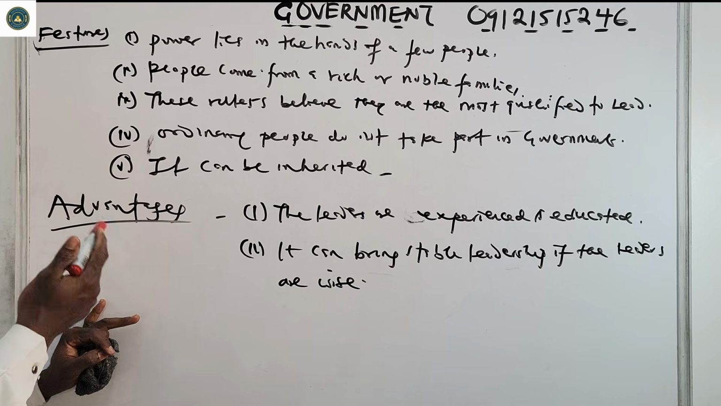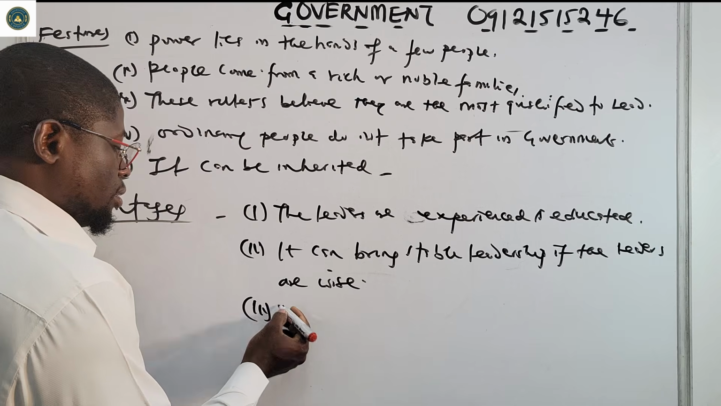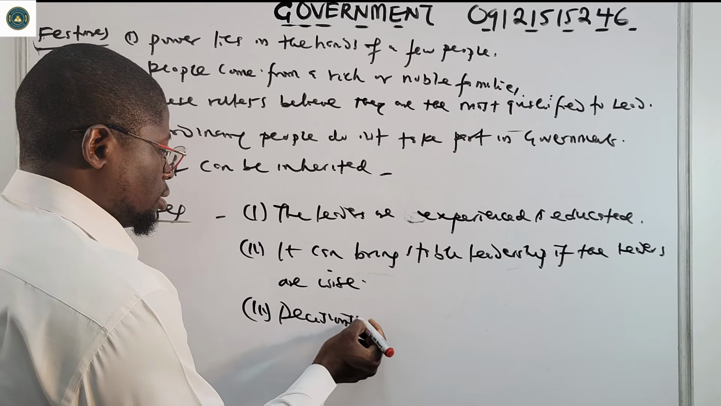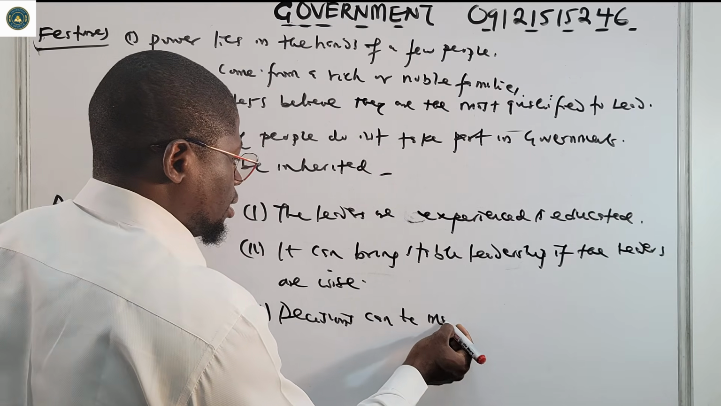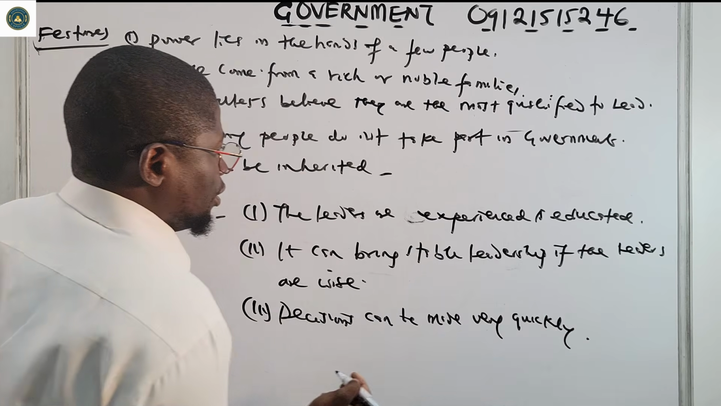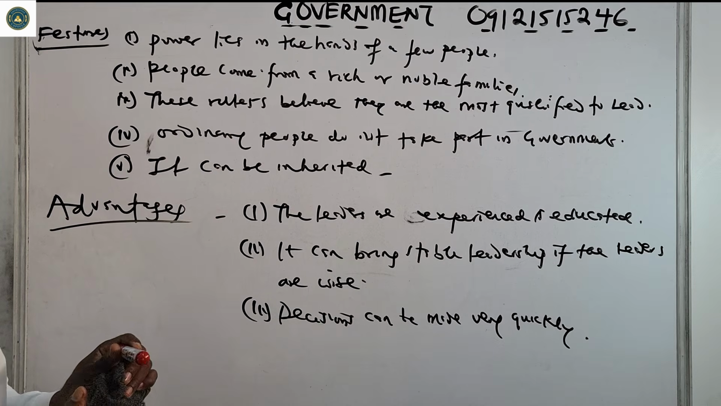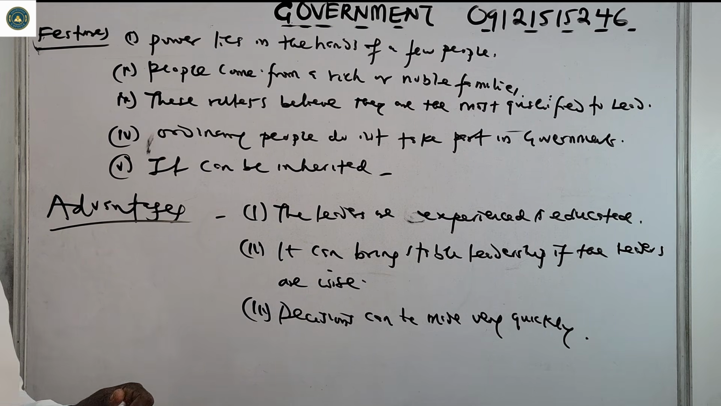And then also, just like oligarchy, decisions can be made very quickly. So these are the advantages of oligarchy. The leaders are experienced and educated, can bring stable leadership. The leaders are wise and decisions can be made very quickly.